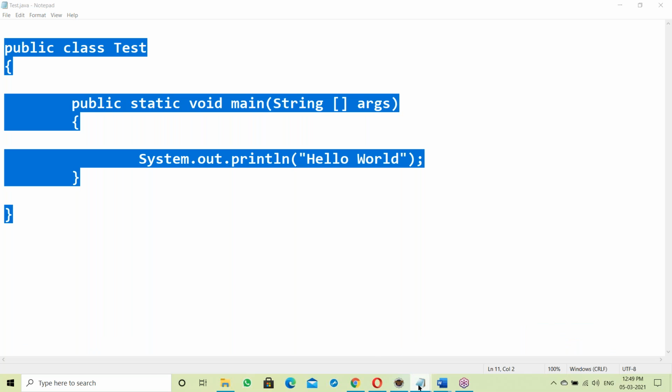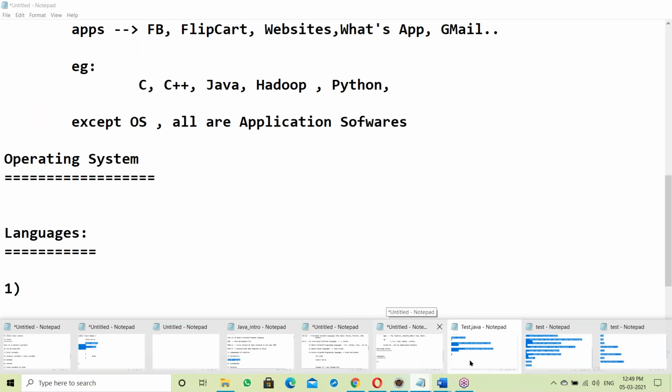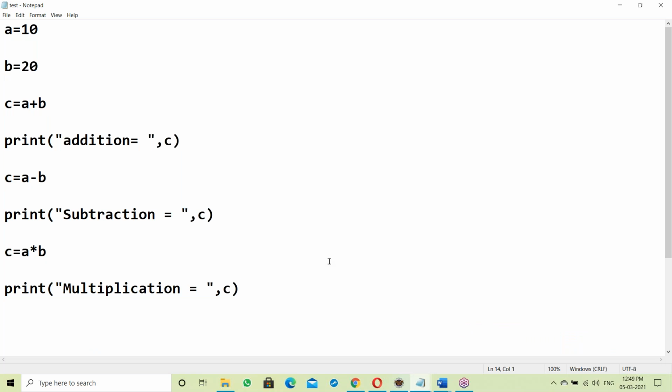Maybe some Python code. It's user understandable, but the system cannot understand this. These high level languages have to be converted into binary codes. First of all, these user understandable languages have to be converted into system understandable language, meaning binary format. Who will convert from high level language to binary code? Someone has to convert it.